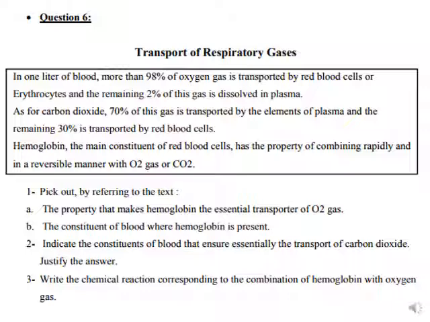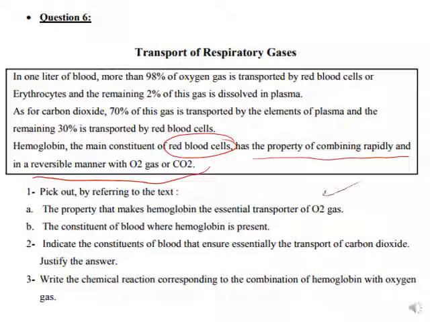This I pick out from the text. The property that makes hemoglobin the essential transporter of oxygen gas. Why? Because it has the property of binding rapidly and in a reversible manner with oxygen and carbon dioxide. What is the name of the constituent of the blood where hemoglobin is present? It's the main constituent of the red blood cells.